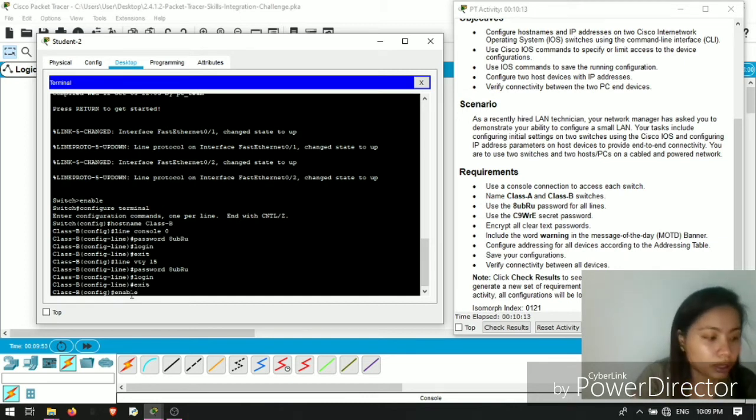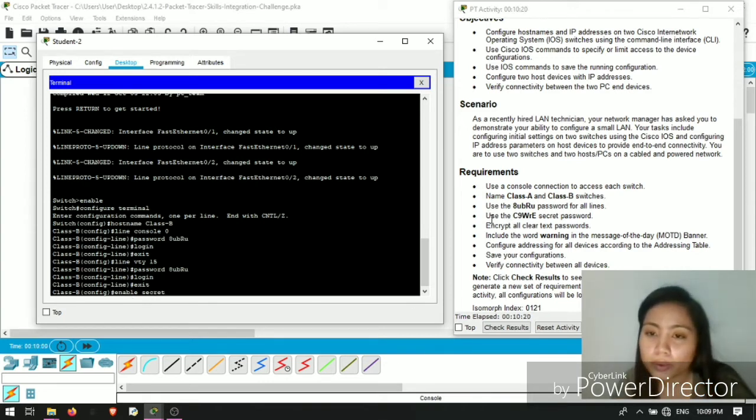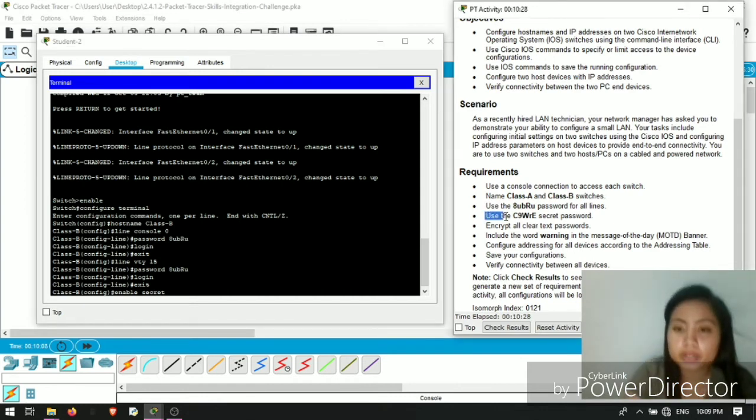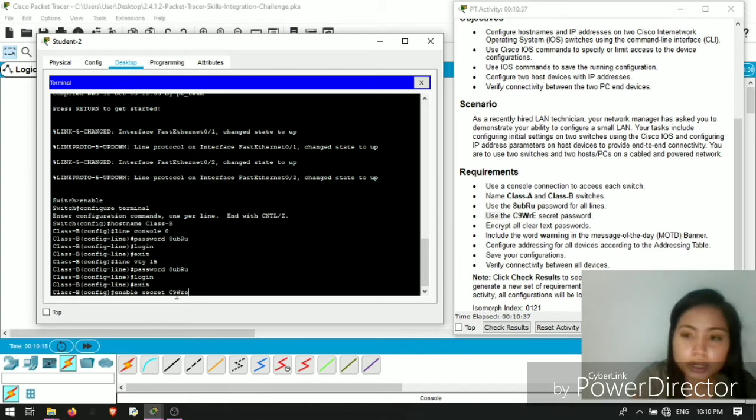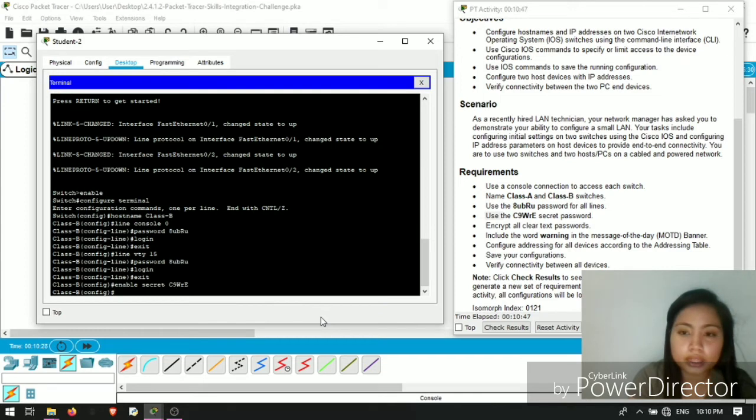So we're done. The next one is the enable secret password, which is requirement number 4. The enable secret is C9WRE, then enter.